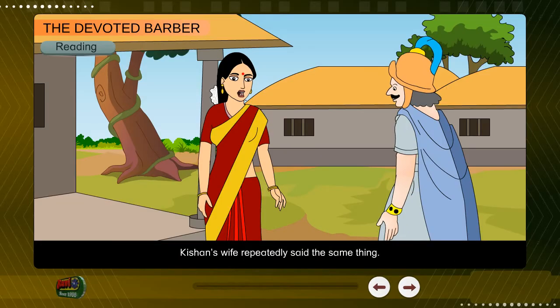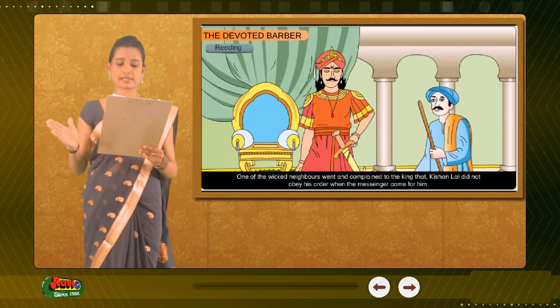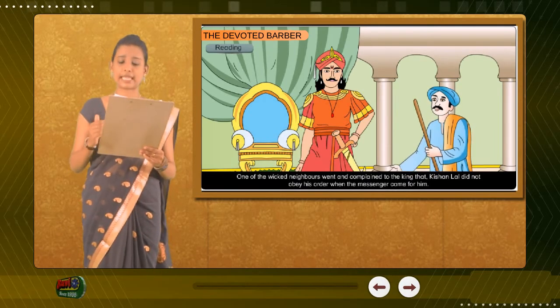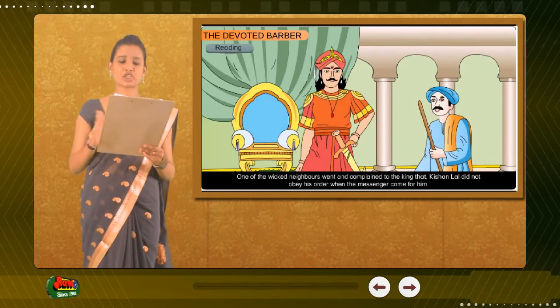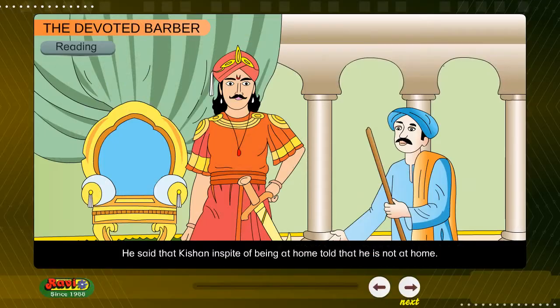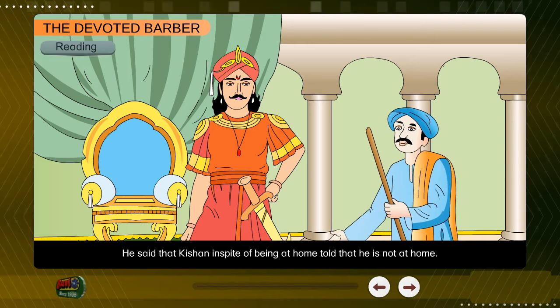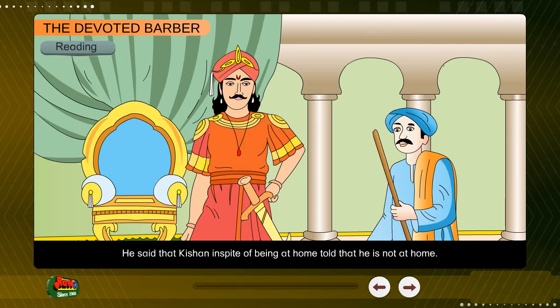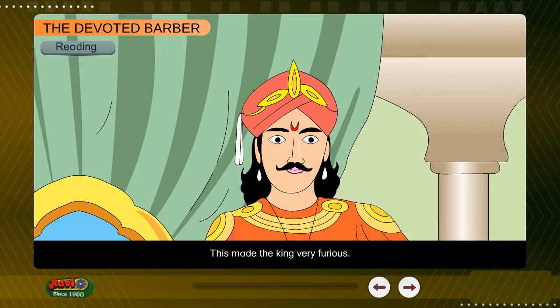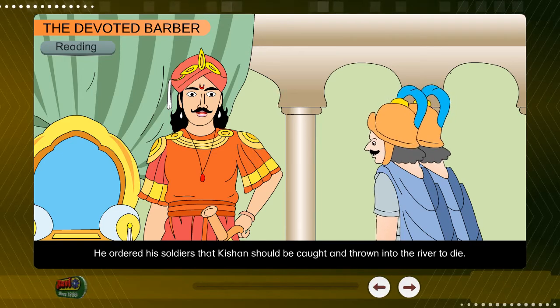Kishan's wife repeatedly said the same thing. One of the wicked neighbors went and complained to the king that Kishan Lal did not obey his order when the messenger came for him. He said that Kishan, in spite of being at home, told that he is not at home. This made the king very furious. He ordered his soldiers that Kishan should be caught and thrown into the river to die.